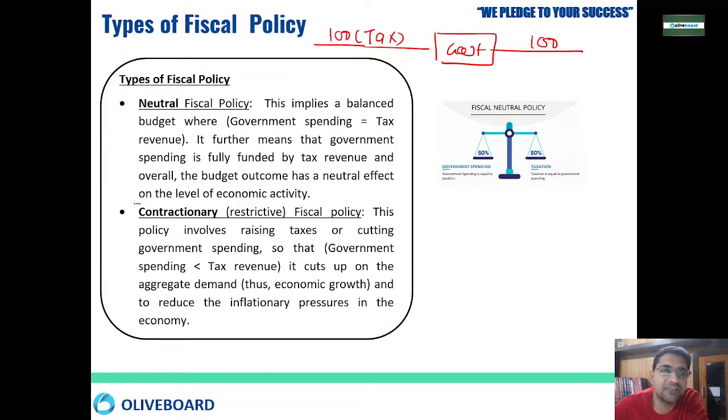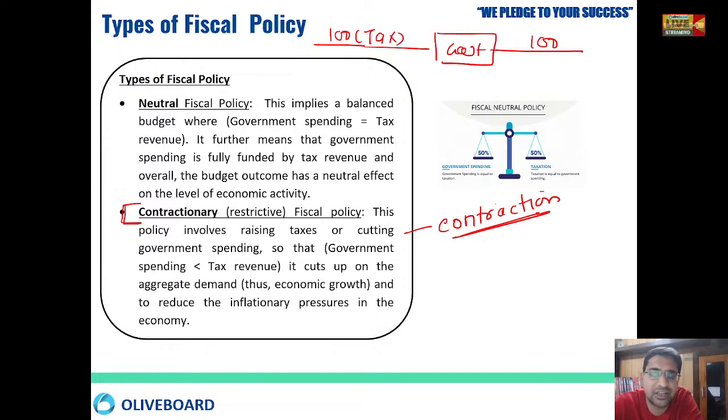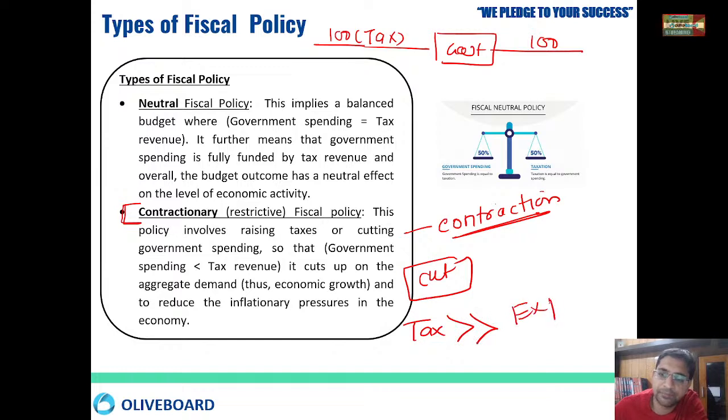Then comes contractionary fiscal policy. Contractionary means we are doing contraction, suppressing something. Restrictive means you have money but you are not spending. That means government is cutting on their expenditure, government is not spending too much. Taxes are high, tax money is good, but expenditure is less. Okay, so government will be having surplus money here, and it will lead to contractionary fiscal policy.